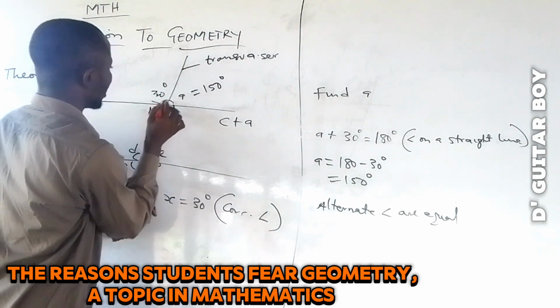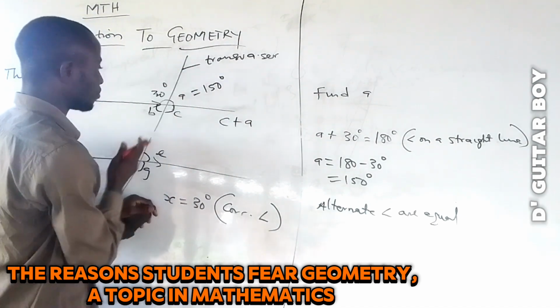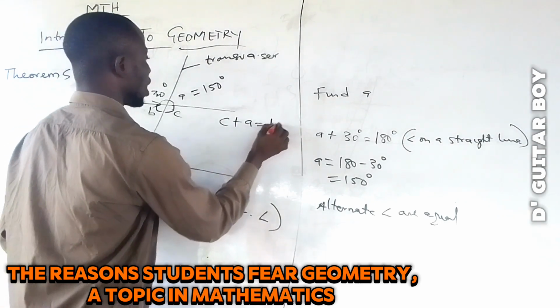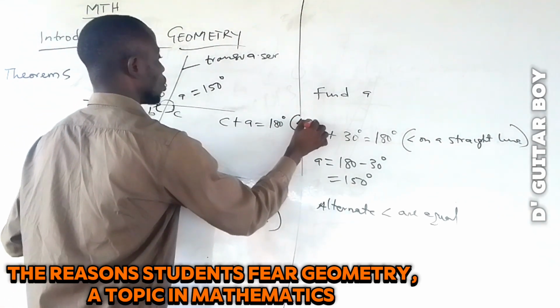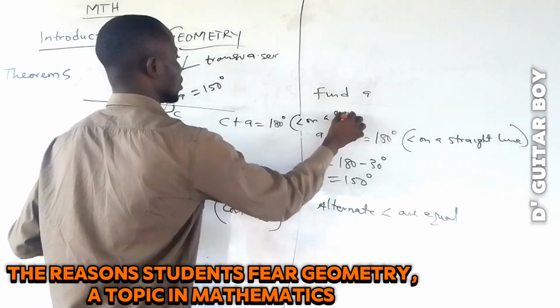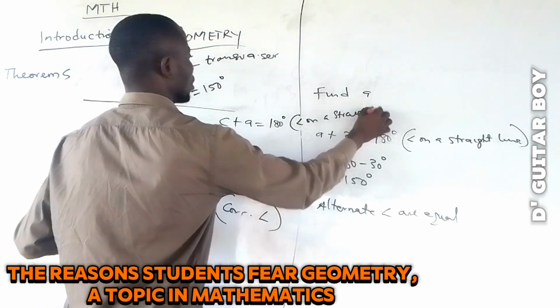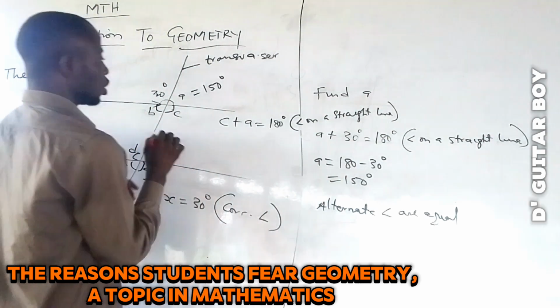So everything here is 180, everything here is 180. This is a straight line. So C plus A is equal to 180 degrees. I will put it in bracket: angle on a straight line.